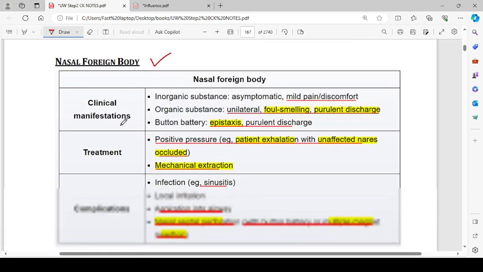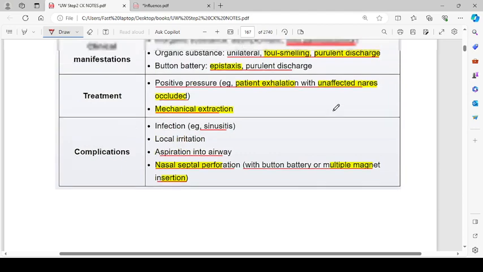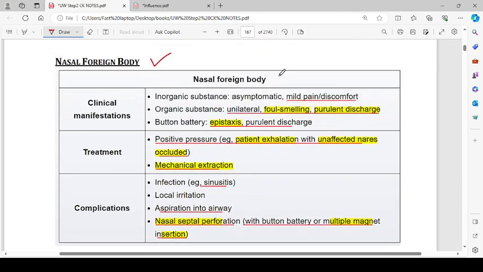Nasal foreign body. It can sound like a benign condition, but it can become very dangerous at times. Clinical manifestation: with an inorganic substance, it can be asymptomatic, with mild pain and discomfort. If it is an organic substance, unilaterally there can be foul smelling, purulent discharge. And if it is a button battery, it can lead to epistaxis or purulent discharge.